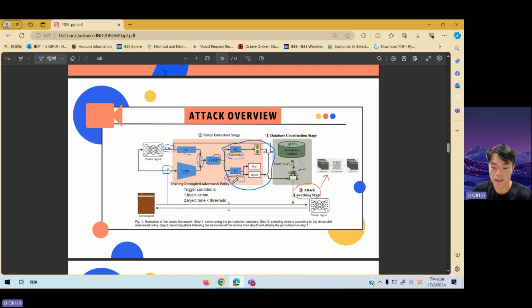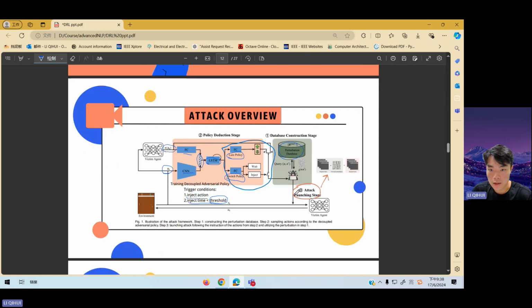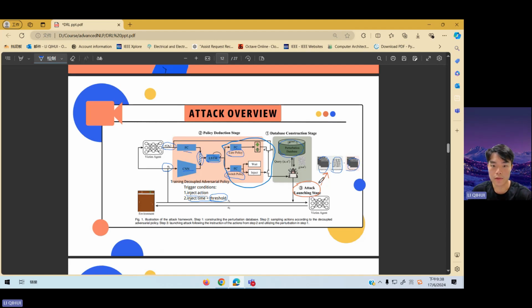The trigger for this system, highlighted in blue in the diagram, is activated when the switch policy outputs an inject signal, and the injection time remains below a predefined constant threshold. If these conditions are met, the system introduces a perturbation matrix, retrieved from a database, into the state. This perturbation is designed to effectively manipulate the game within a given time constraint, aiming to achieve a successful attack policy. The attack launching stage is like this. We add a perturbation to the original input, and finally we get a new input like this.